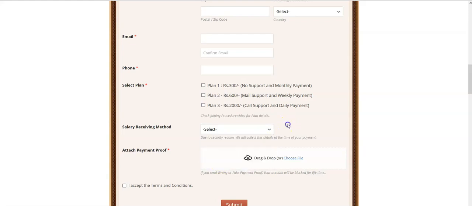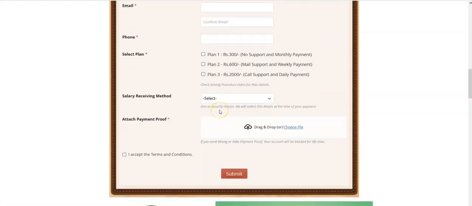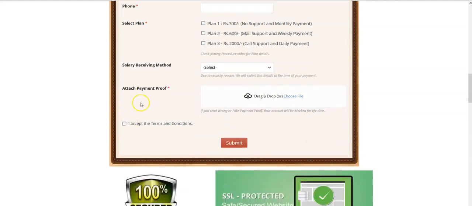direct cheque option. So in this application form, we are not collecting your bank details and Paytm details, because due to security reasons we are not collecting them here. We will collect these details at the time of your payment. Whenever you get your payment, at that time you just provide your details, and that is enough. And here the most important thing, just attach the payment proof in JPEG or PNG, whatever the format may be, but please attach the payment proof here. That is most important.